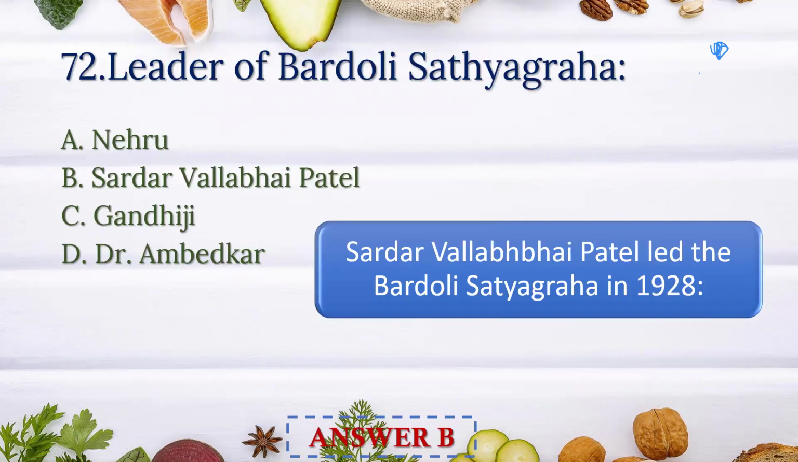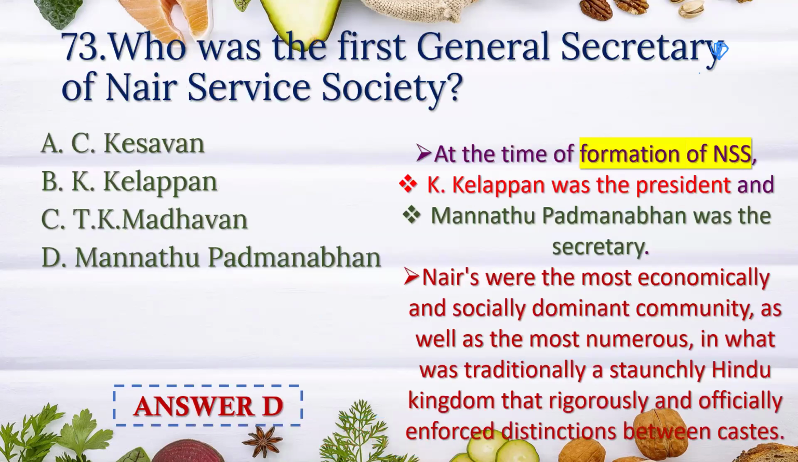Leader of Bardoli Satyagraha is Sardar Vallabhbhai Patel. He led the Bardoli Satyagraha in 1928. Who was the first General Secretary of Nair Service Society is Mannathu Padmanabhan. At the time of formation of NSS, Nair Service Society, K. Kelappan was the president and Mannathu Padmanabhan was the secretary. Nayars were the most economically and socially dominant community, as well as the most numerous in what was traditionally a staunchly Hindu kingdom that rigorously and officially enforced distinction between castes.